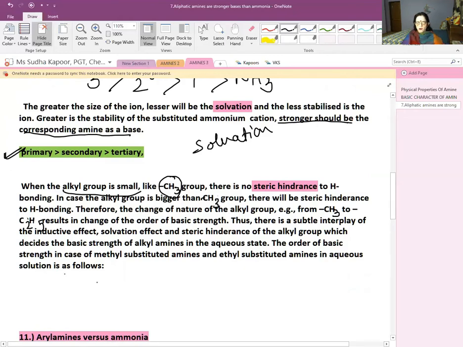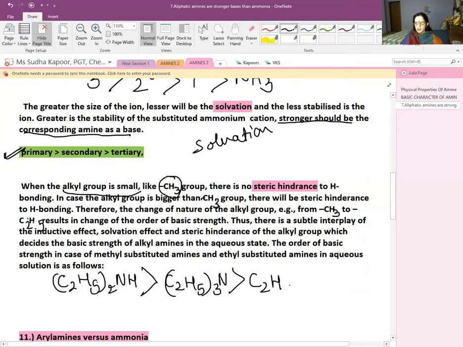So let us draw what happens in case of (C2H5)2NH. When we are talking about the ethyl, the 2 degree is having the most basic character as compared to (C2H5)3N, which is having more basic character as compared to C2H5NH2, as compared to ammonia. Now how I used to remember this? I used to remember this as 231. 231, the 2 degree, the 3 degree, the 1 degree in case of the ethyl.